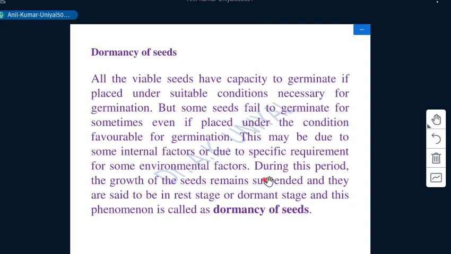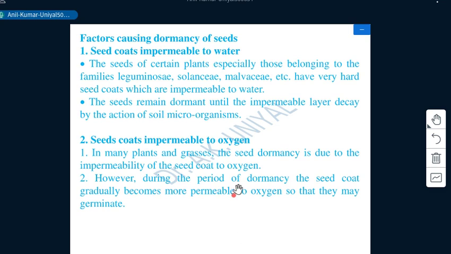During this period, the growth of seeds remains in a dormant phase, and they are said to be in a rest state or dormant stage, and this phenomenon is simply known as dormancy of seed. Then there are causes responsible for dormancy in seeds. The very first one is seed coat impermeable to water.